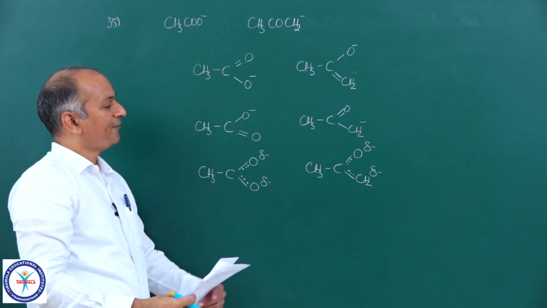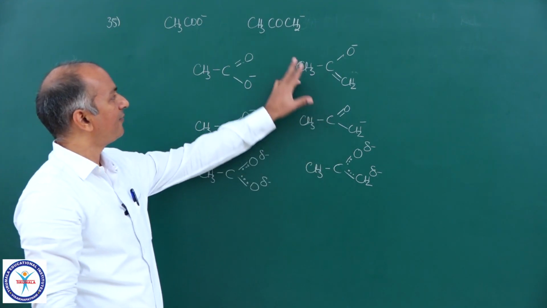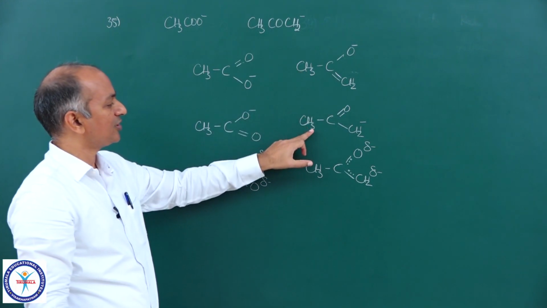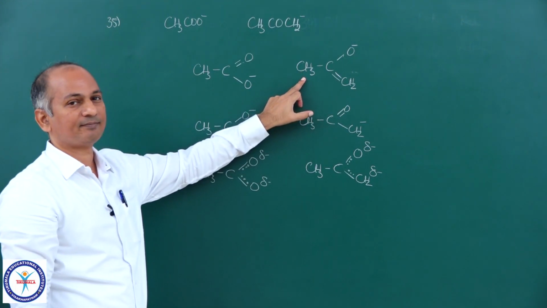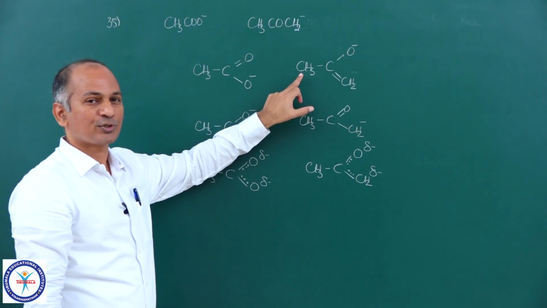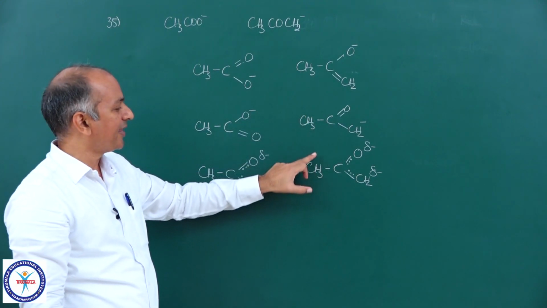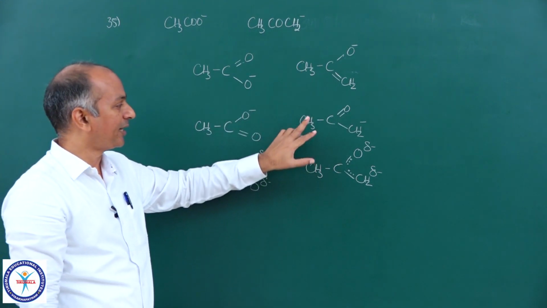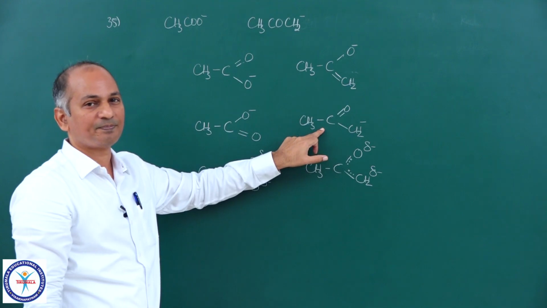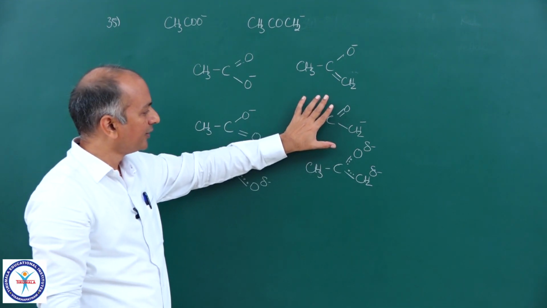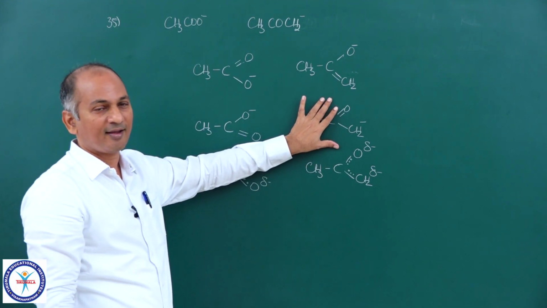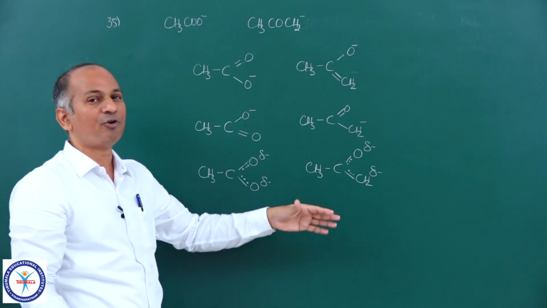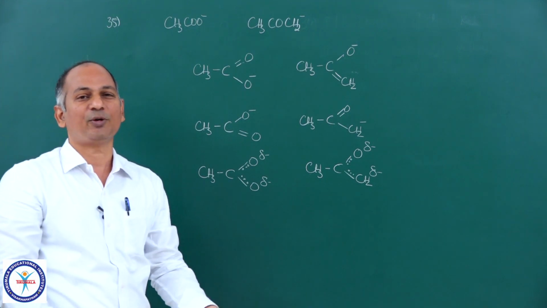Now, in this case, the conjugate base of acetone, out of these two resonating structures, this one is more stable. So the difference between the most stable resonating structure and the hybrid arises because of the contribution of the other structure. If that structure were not there, then obviously the most stable resonating structure and the hybrid would be the same. So resonance energy would be 0.